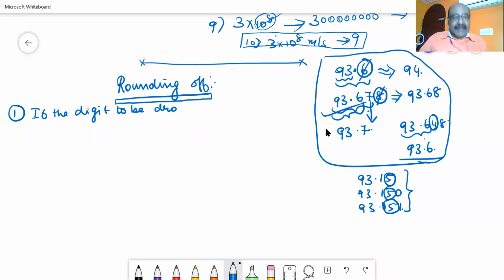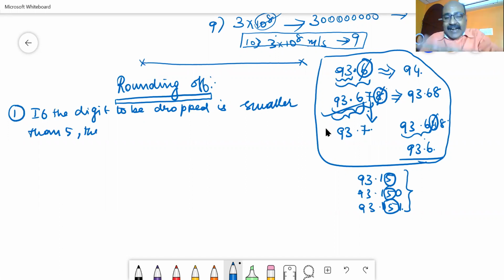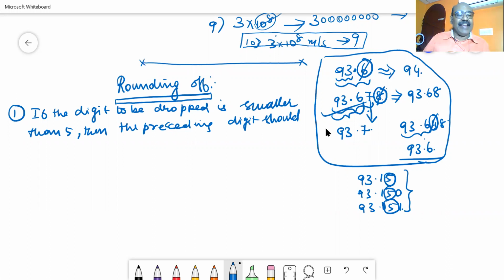Now, if the digit to be dropped is smaller than 5, then the preceding digit should be left unchanged.